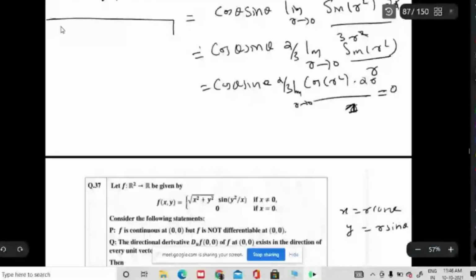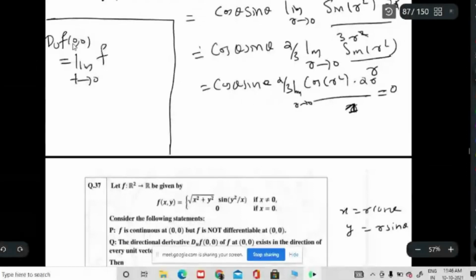You wanted to find the directional derivative at 0, 0. That is D_u f at 0, 0, which is limit t tending to 0 of f of tu1, tu2 minus f of 0, 0, divided by t.